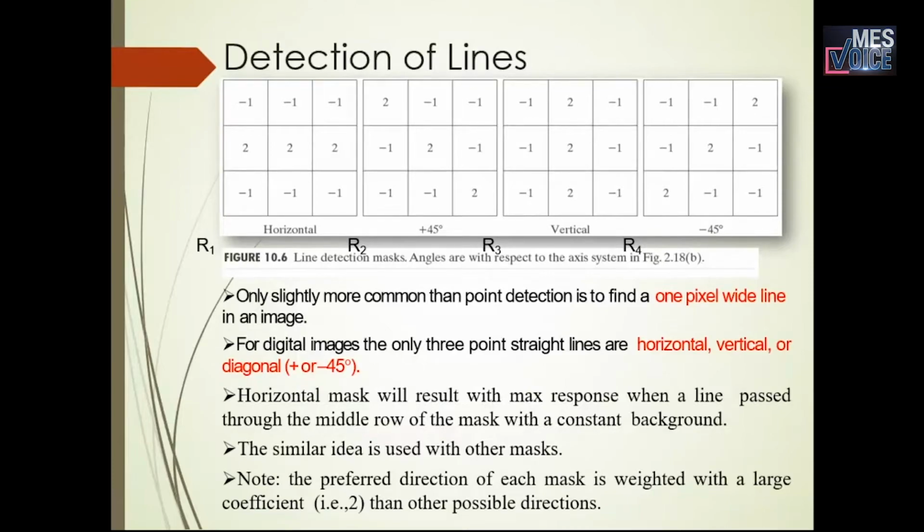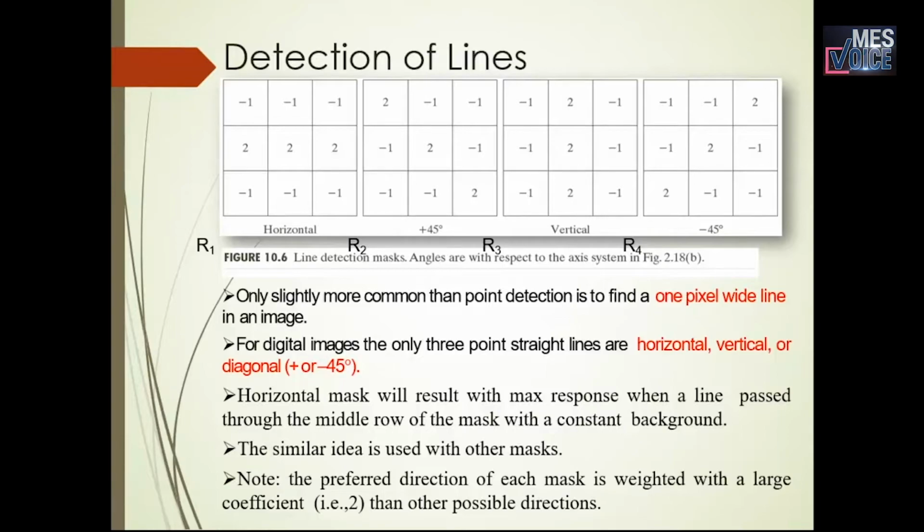Next one is detection of lines. Detection of lines is similar to point detection. That is, it finds a 1 pixel wide line in an image. For digital images, the only 3-point straight lines are horizontal, vertical or diagonal. Diagonal may be plus 45 degrees or minus 45 degrees.